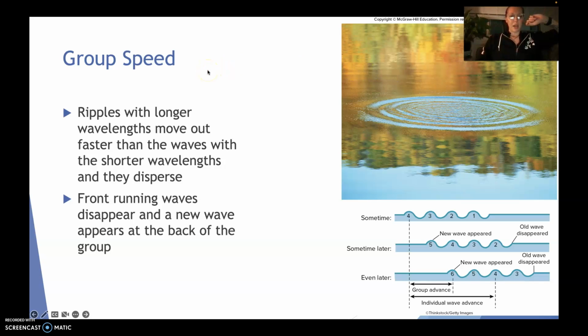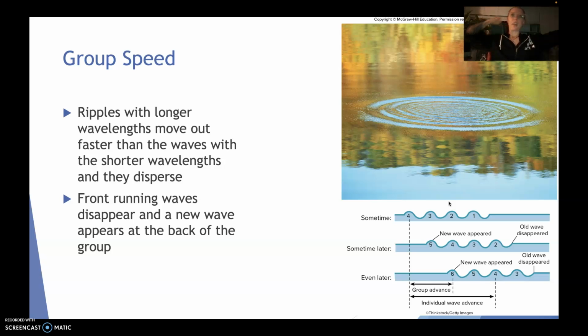And then the last thing I want to leave us with is kind of wave interactions. So we have things called group speed. So ripples with these longer wavelengths move out faster than the waves with these shorter wavelengths, and then they end up dispersing. So these front-running waves disappear and a whole new wave appears at the back of the group. So that's what this is trying to show here on the bottom right-hand side. So throughout some time, we have these 4 waves, and then sometime later, wave 1 disappears, wave 5 comes in the back. Sometime later, wave 2 disappears, wave 6 appears in the back, and we would see that as the group of waves kind of continues through the water.